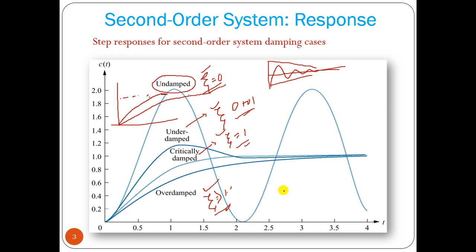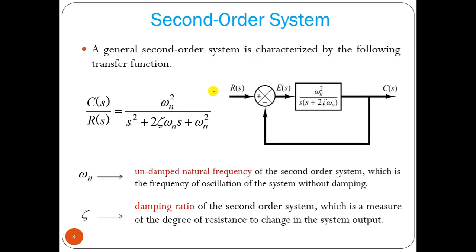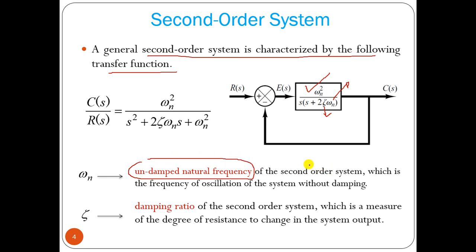Now, how do we get this factor? Let me tell you in this slide. The general second order system is characterized by the following transfer function. This is the open loop transfer function: omega n square divided by s into s plus 2 zeta omega n. Here omega n is the frequency of oscillation, also known as the undamped natural frequency of the second order system, and zeta is called the damping factor or damping ratio.